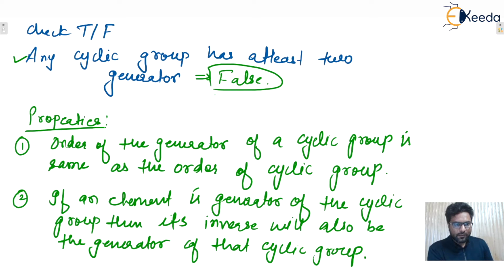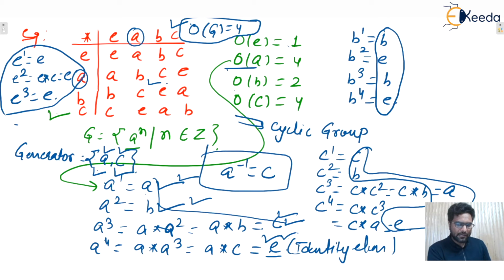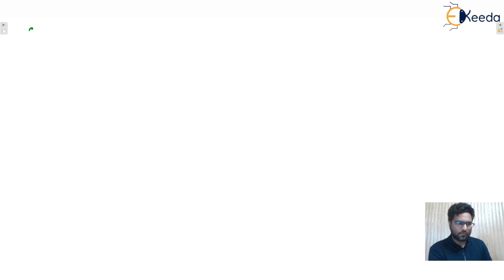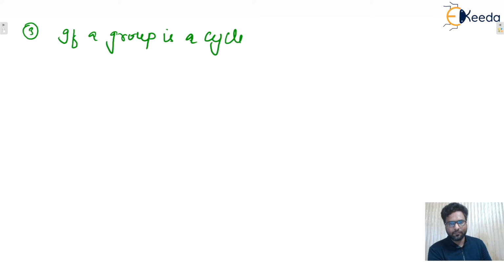Next one, let's say this group is cyclic. So one more property is there: every cyclic group is an abelian group. So next, you can write down the third property. If a group is cyclic, then it is an abelian group also.